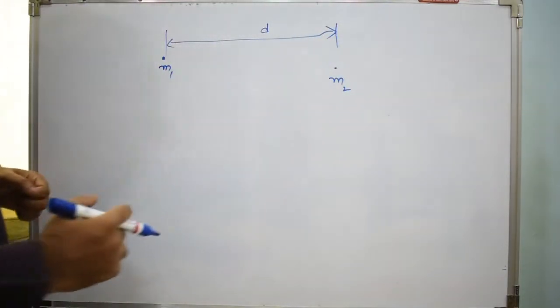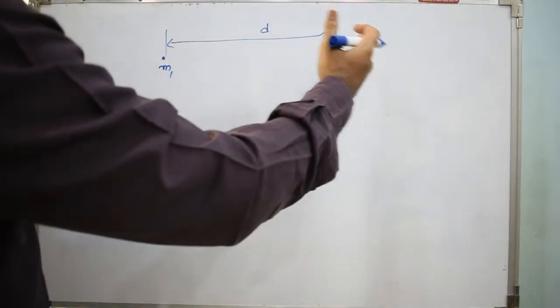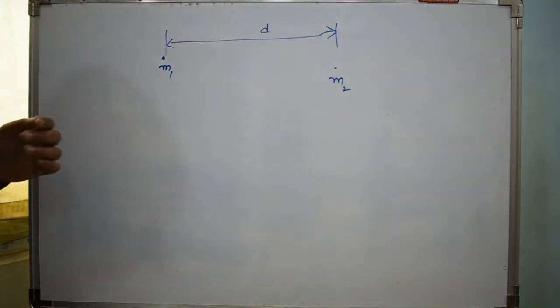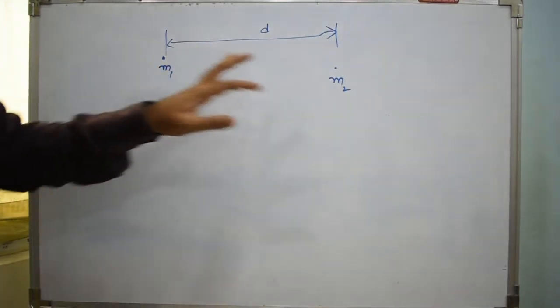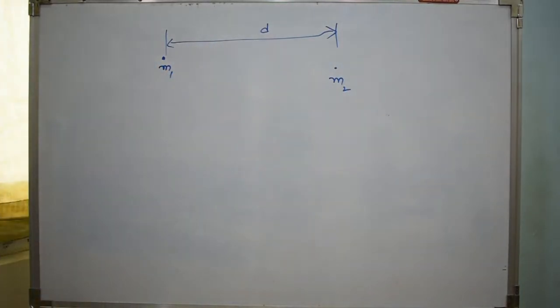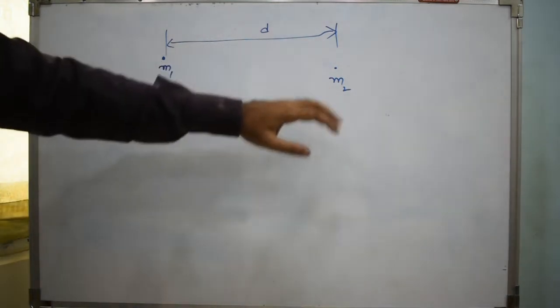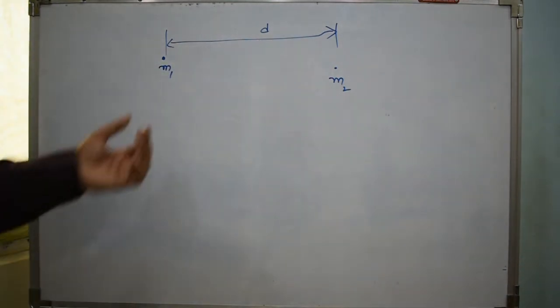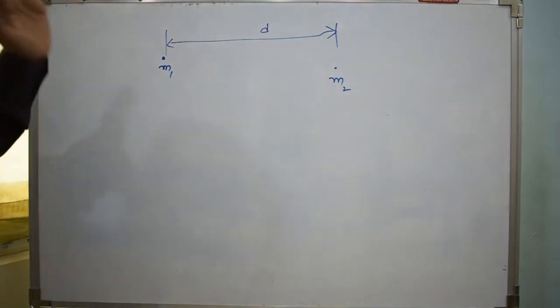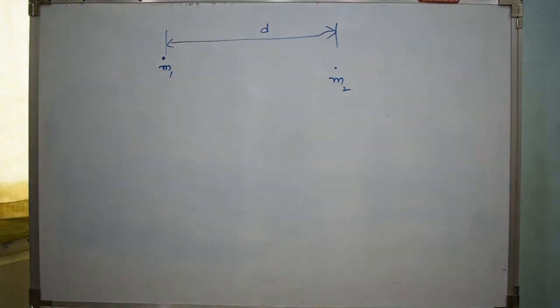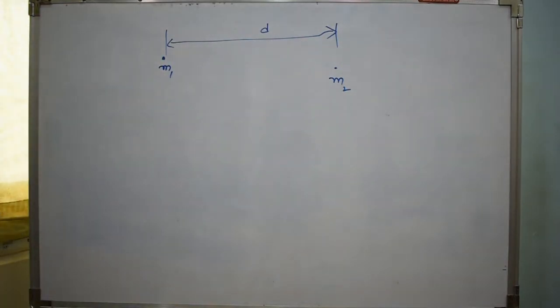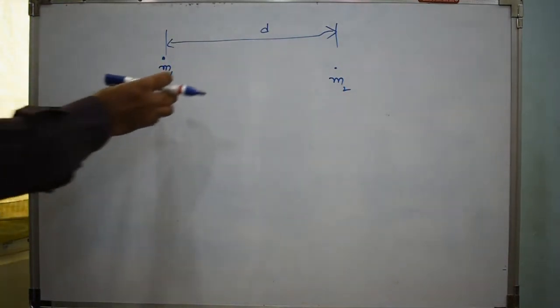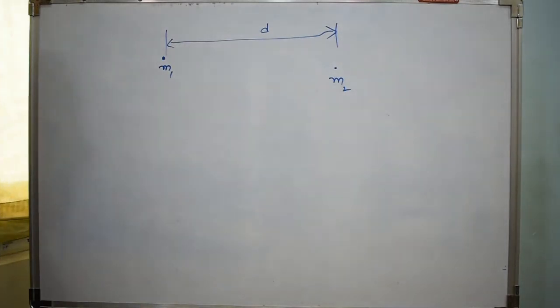Now we have these two masses, m1 and m2, separated by this distance d. So let's say we are in some intergalactic space, or away from each other in outer space. Then in such a situation, when you hold these two masses away from each other by a distance d, these two masses try to attract each other.